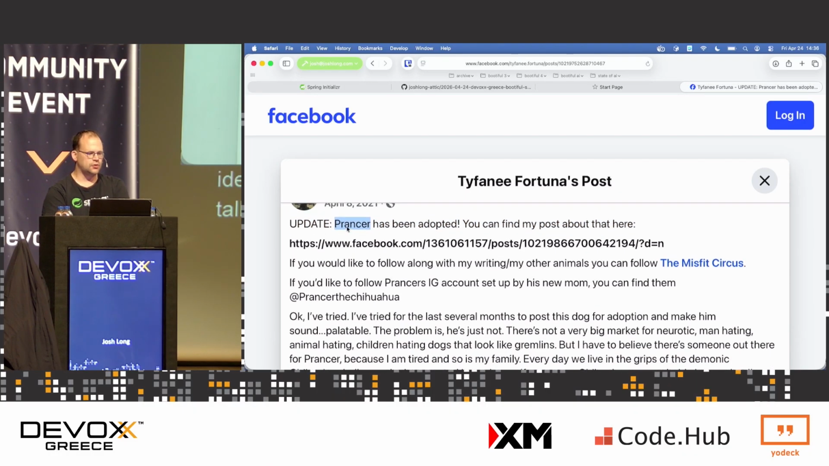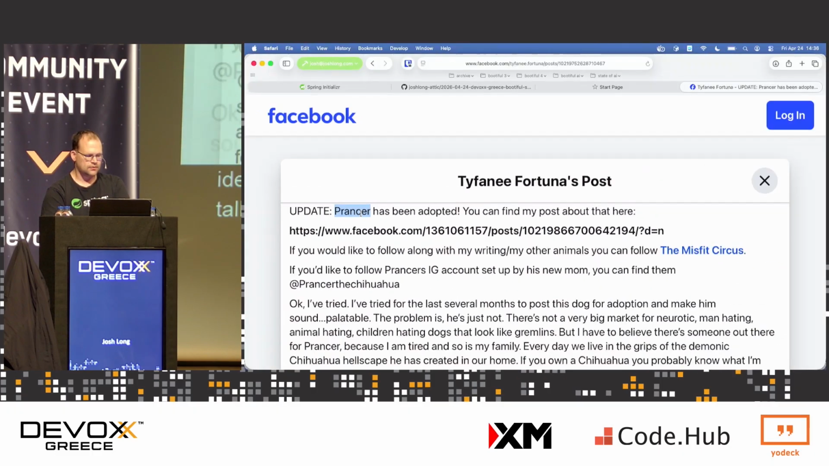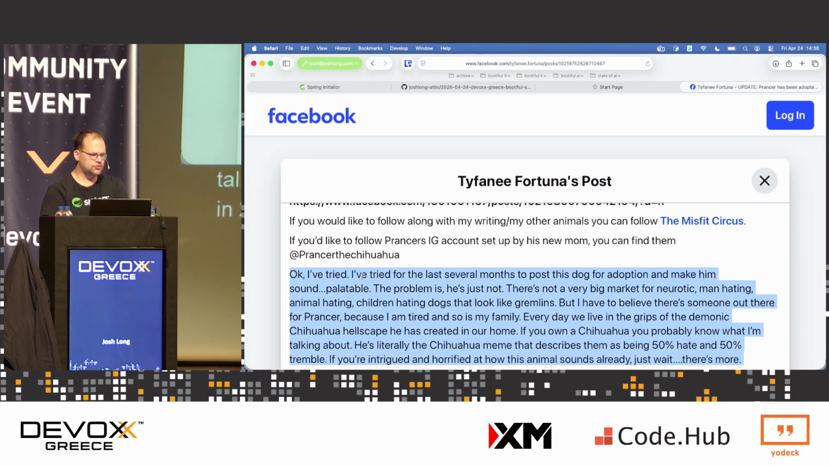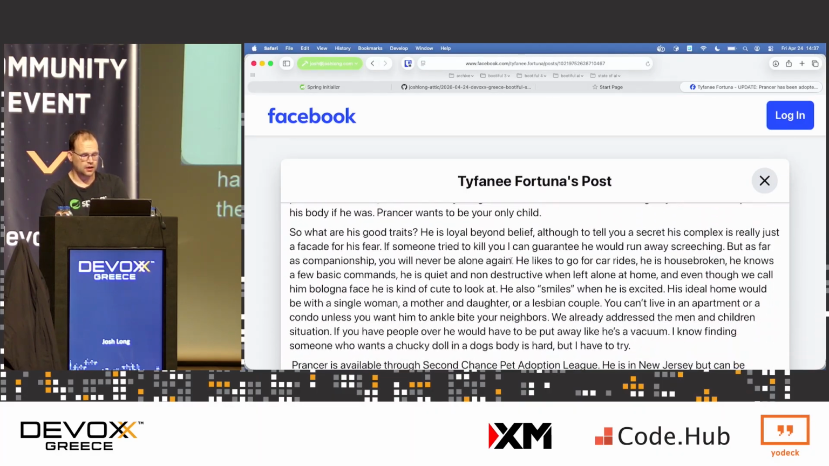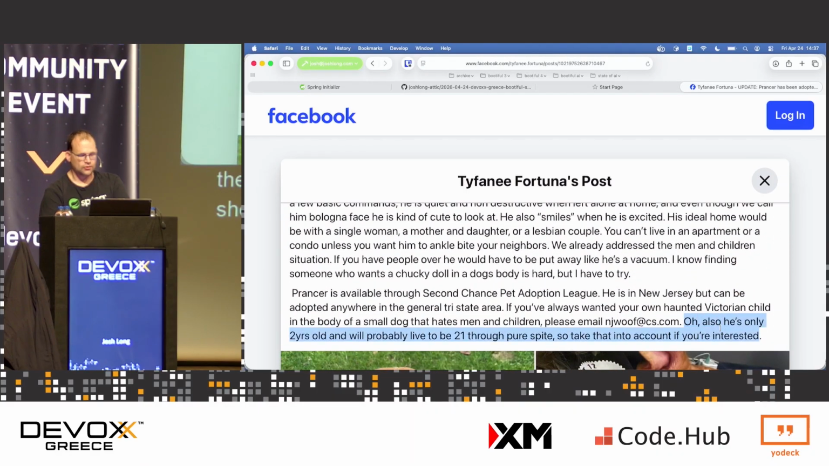His owner was trying to find a new home back in 2021. And this person tried to find a new home and described this dog. She said, okay, I've tried for the last several months to post this dog for adoption and make him sound palatable. The problem is he's just not. There's not a very big market for neurotic, man-hating, animal-hating, children-hating dogs that look like gremlins. But I have to believe there's someone out there for Prancer because I'm tired and so is my family. And so she just continues on and on and on talking about this poor dog. And it's very funny. And she does sign off and she says, oh, he's only 2 years old and will probably live to be 21 through pure spite, right? So take that into account if you're interested.